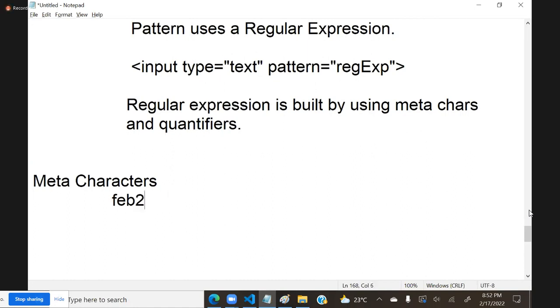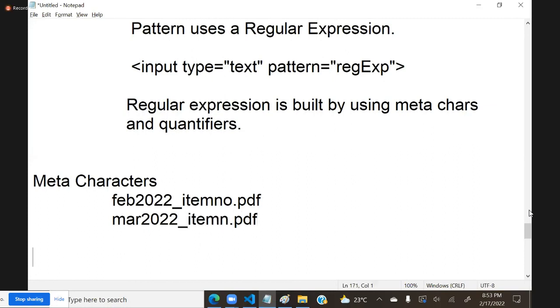That means February, 2022, some item number, .pdf will be there. And similarly, we have March, 2022, some item number .pdf. I want all February PDF documents. Then we have to write like this, FEB.